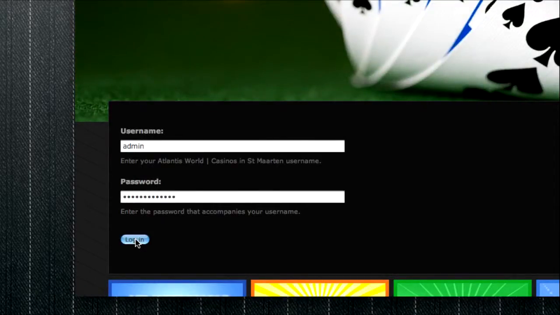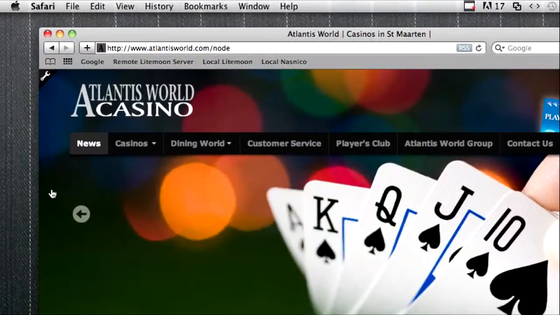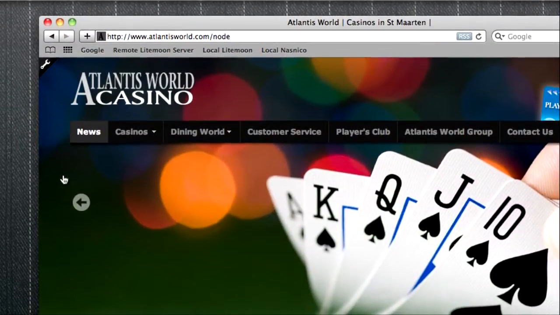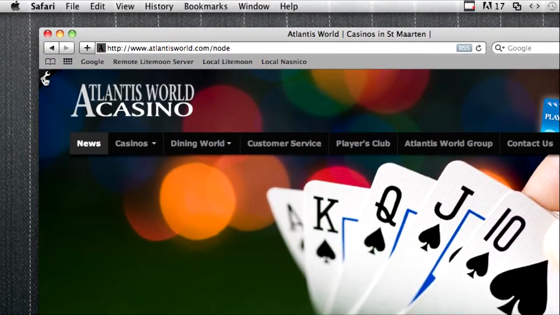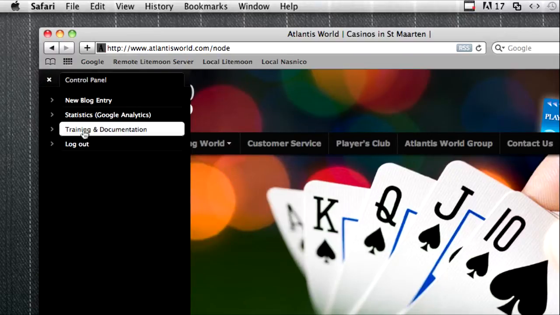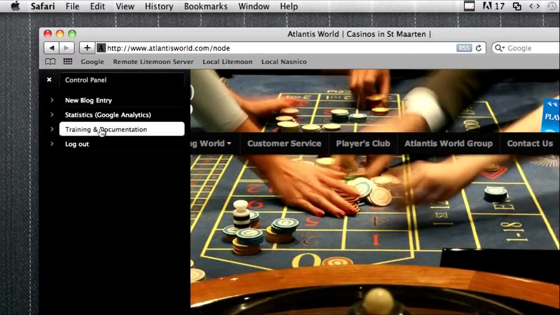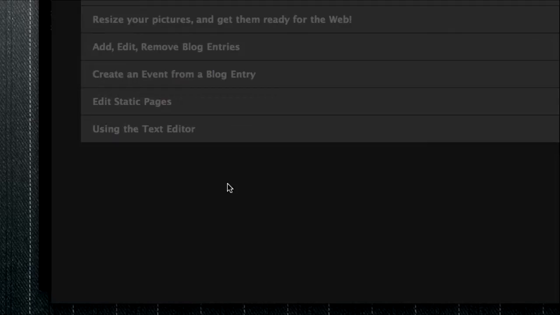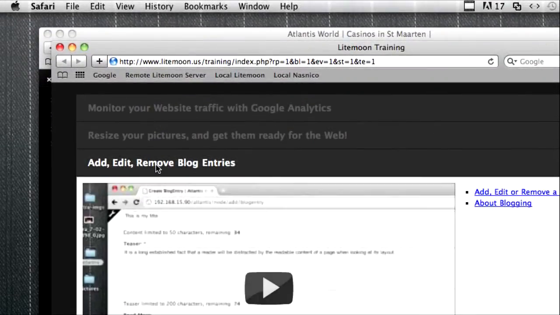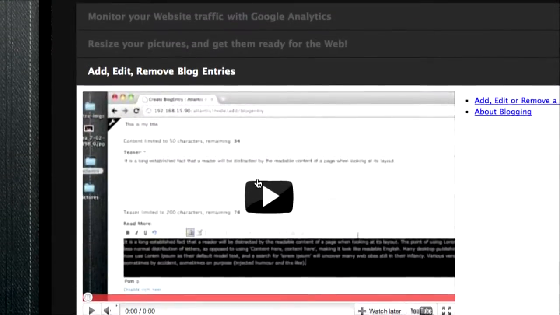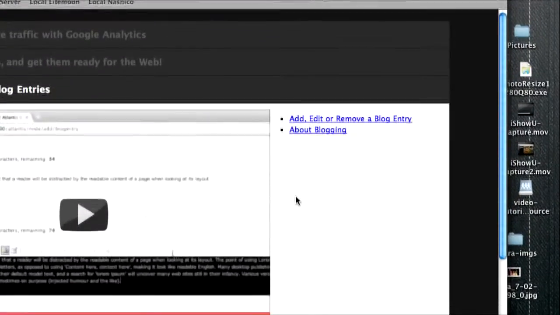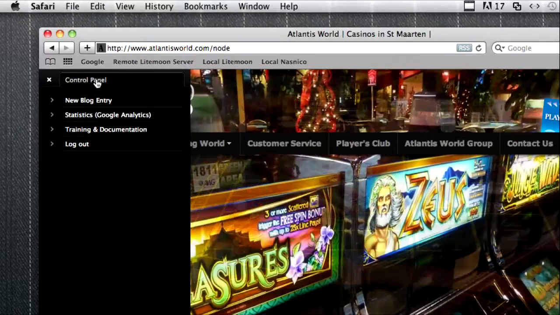Then press login. Once you're logged in, on the top left corner of your browser you should see a little tool icon. Click on that and click on Training and Documentation. This will open a page with all the instructions and tutorials. Just pick and choose. From there you can watch a video and also check other information here on the side.